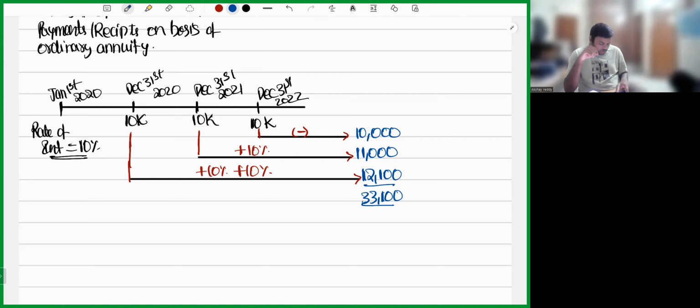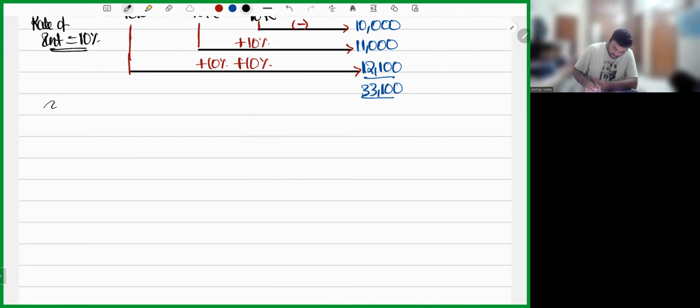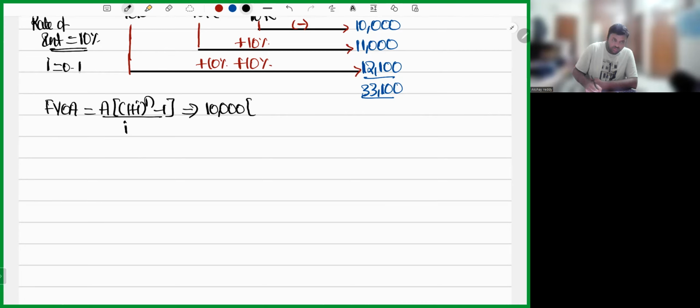Sir, can I even solve it using a formula? Yes, you can do it even using a formula. Sir, what is the formula? Simple, sir. Future value of ordinary annuity is equal to A into ((1 plus i) whole power n minus 1) whole divided by i. A is nothing but the annuity, 10,000. Now, in our example, the rate is 10%, so i will be equal to 0.1. So 10,000 into (1.1 whole power 3 minus 1) whole divided by 0.1.